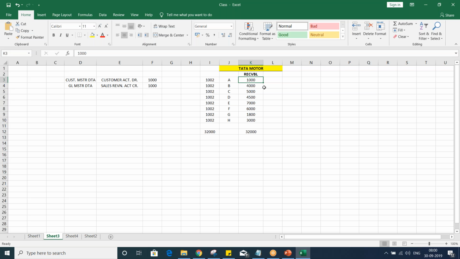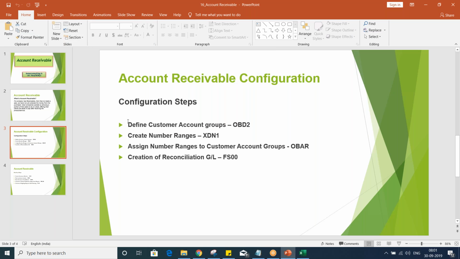How? With the help of the reconciliation account, right? With the help of the reconciliation account, we will come to know what our total receivable is. Now, what are the configuration steps?